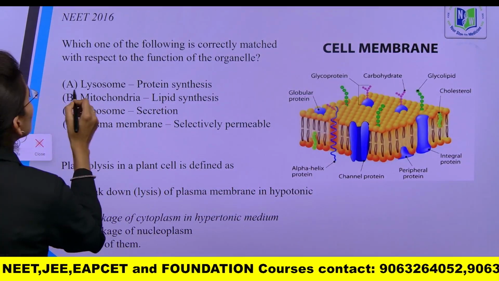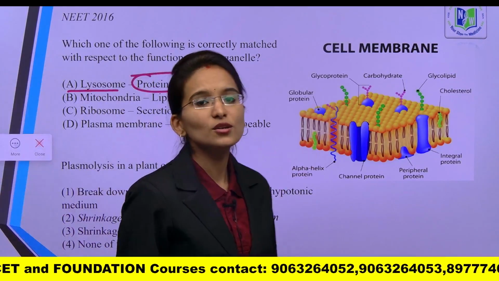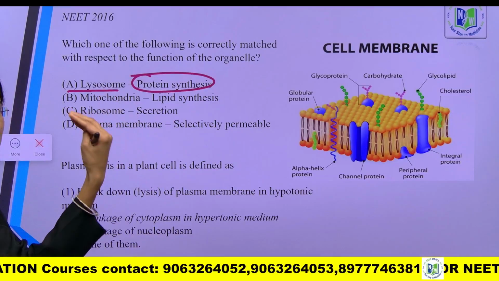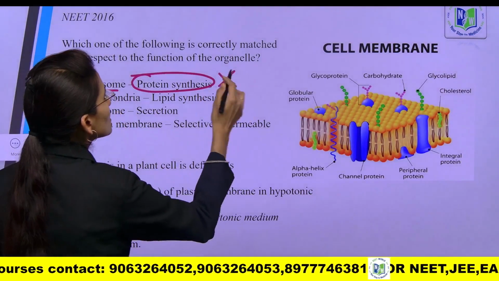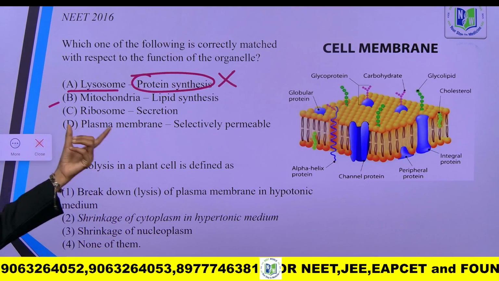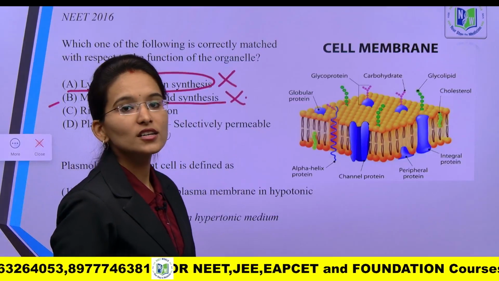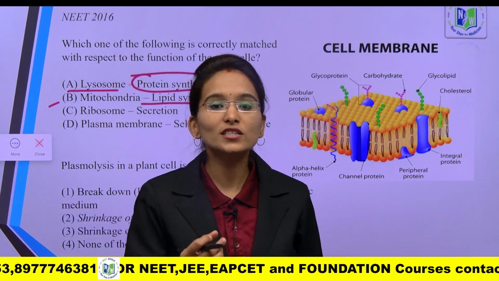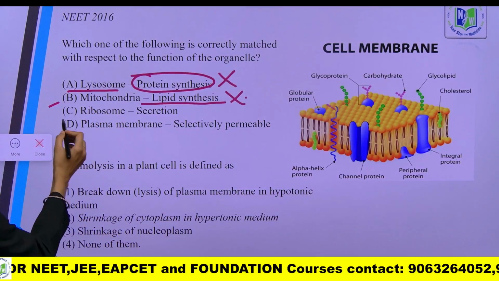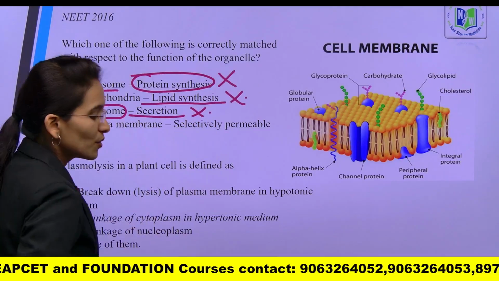Option 1, lysosome, protein synthesis. So this is not the lysosome actually, it is the plasma membrane, but lysosome is again not at all involved in protein synthesis, so this will be the wrong option. Next, second option, mitochondria, lipid synthesis. This is also absolutely wrong. Mitochondria is called the powerhouse of the cell, which is going to generate energy in the form of ATP. And next, ribosomes, secretion. It is also the wrong option, students.